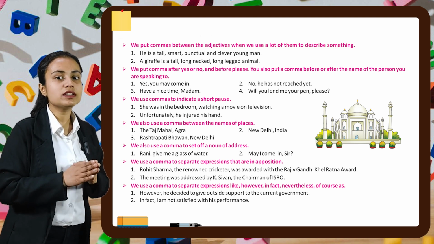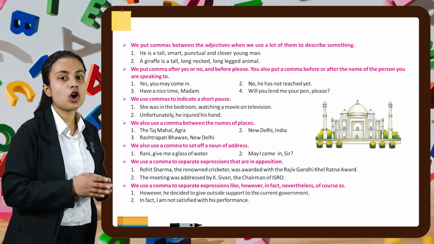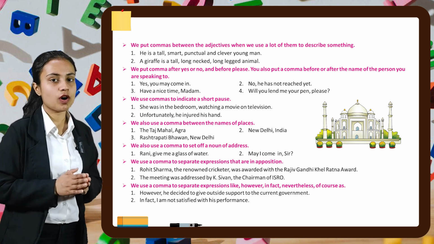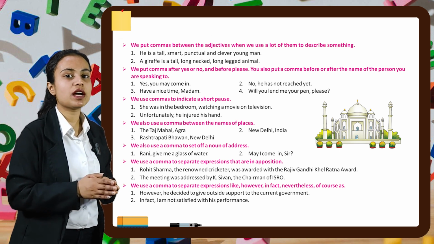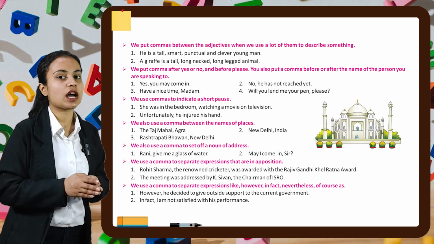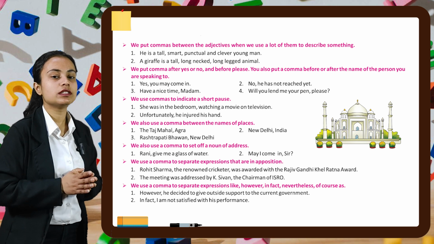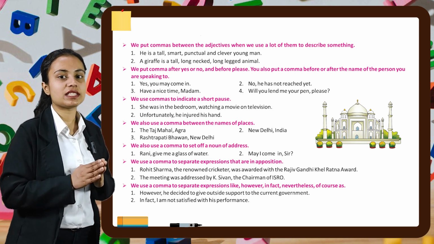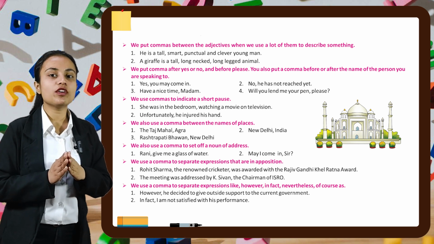May I come in, sir? We use a comma to separate expressions that are in apposition. For example, Rohit Sharma, the renowned cricketer, was awarded the Rajiv Gandhi Khel Ratna Award. Next example is the meeting was addressed by K. Sivan, the chairman of ISRO.